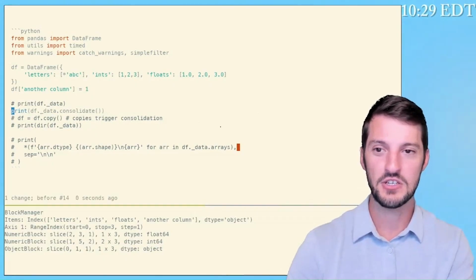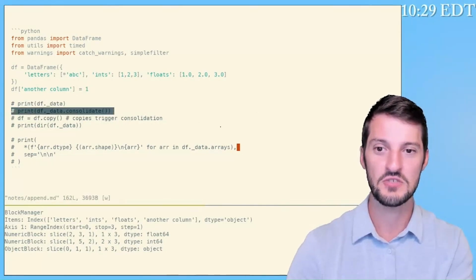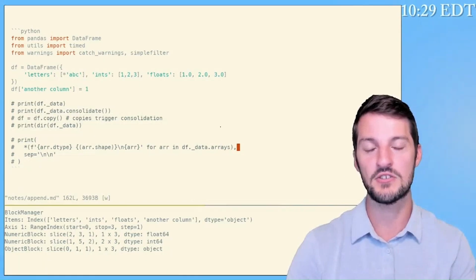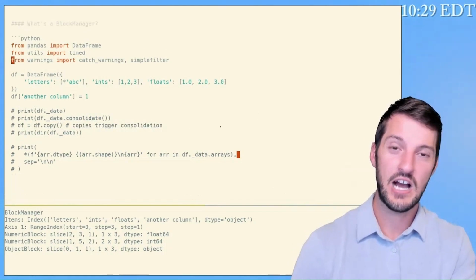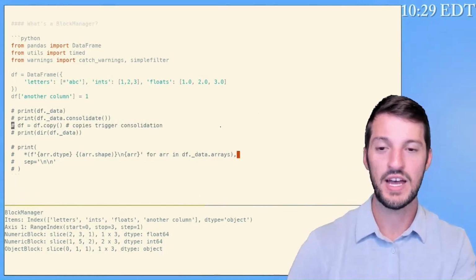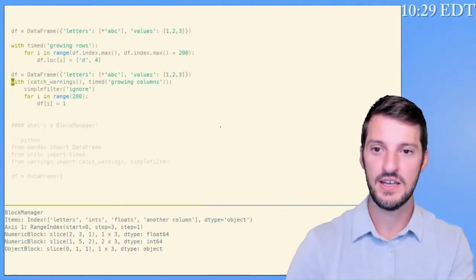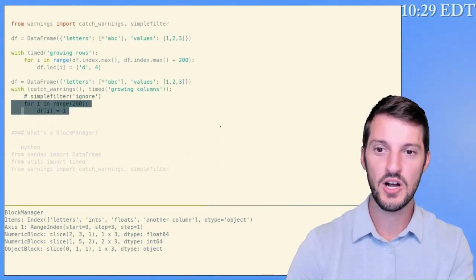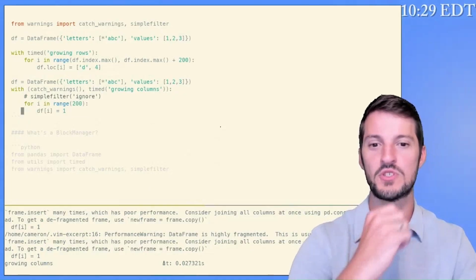But note that calling consolidate doesn't force the data frame to consolidate. It just returns a consolidated view of the block manager. I would need to rebind that new block manager to the existing data frame and reconstruct parts of the data frame. There are a couple of rules about what will and will not trigger a consolidation, but what I want to share with you is this. If I turn off this warnings filter on the previous cell where I was adding 200 columns, you can see that I get a performance warning.